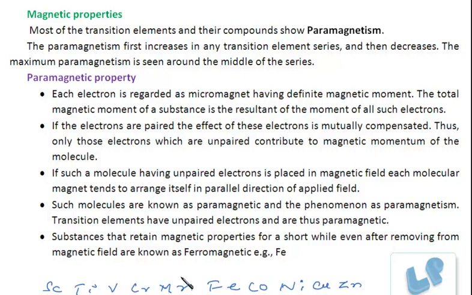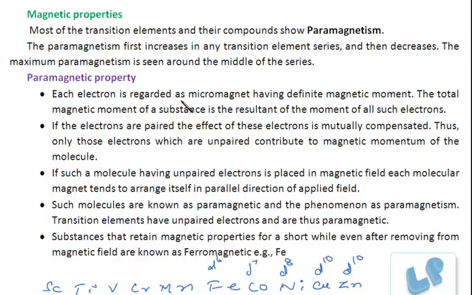In this case, the pairing of electrons starts after manganese. For Fe, the configuration becomes d6, cobalt d7, nickel d8, copper d10, zinc d10. So the pairing of electrons starts. Now as the pairing has started, obviously the paramagnetic character will decrease.